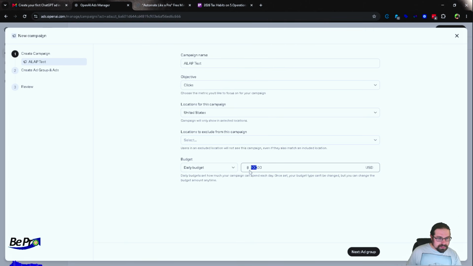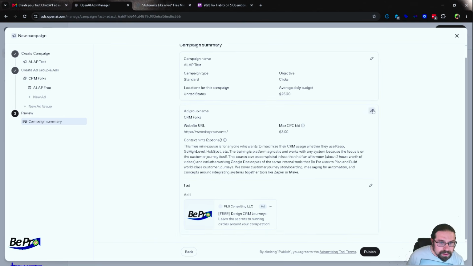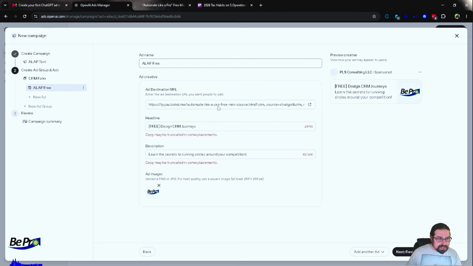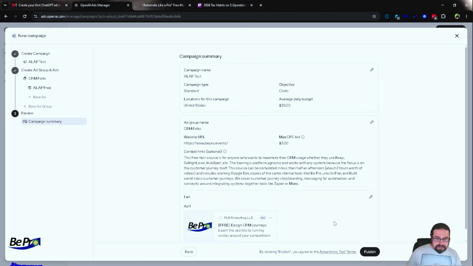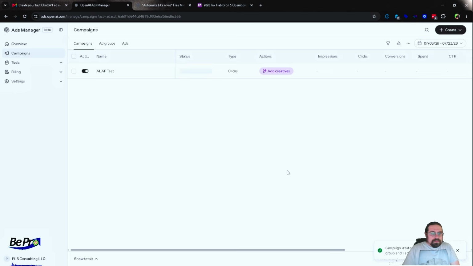Clicks. You see the daily budget. Minimum is 25. Let's review this. Account verification. Oh, because the ad group. Okay, that's something very important. You've got to get verified. So if I go ahead and say that the destination is this actual piece, is it going to let me publish it? It absolutely will. Okay, well, I'm going to turn this off immediately because I can't actually run ads, but that gives you a sense of how this works here.